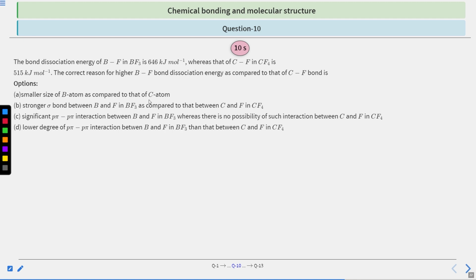Stronger sigma bond between boron and fluorine in BF3 as compared to that of carbon and fluorine in CF4. Significant p-pi interaction between boron and fluorine in BF3, whereas there is no possibility of such interaction between carbon and fluorine in CF4. Lower degree of p-pi interaction between boron and fluorine in BF3 than that between carbon and fluorine in CF4. So you have 10 seconds to solve this question. After that, we will see the answer.